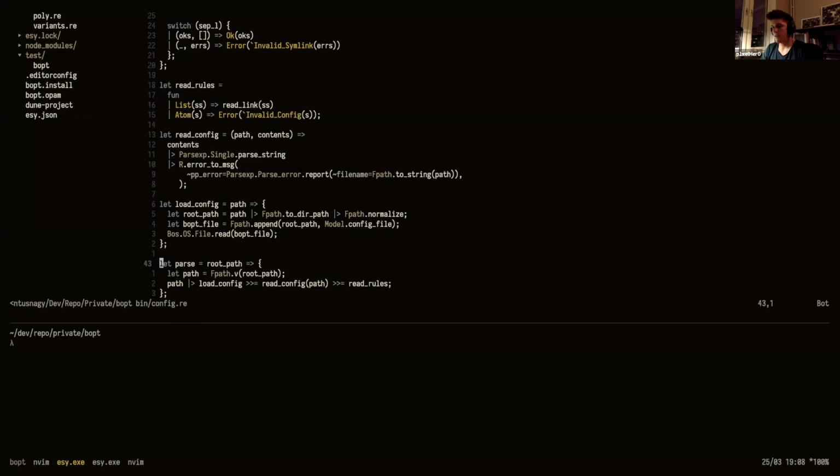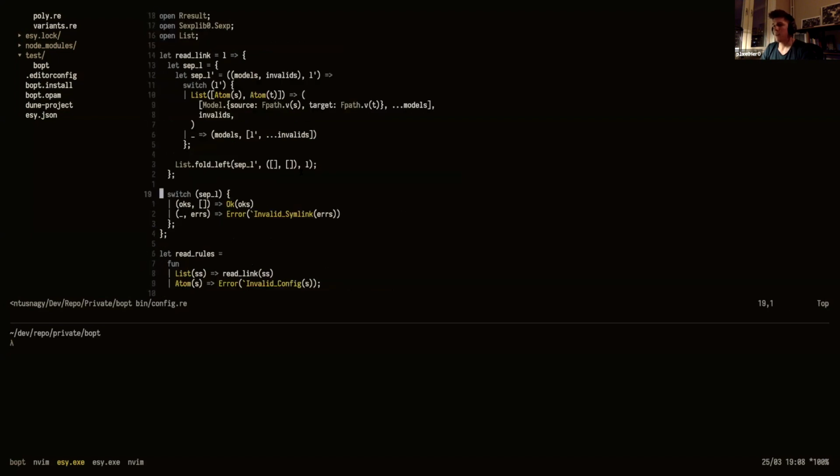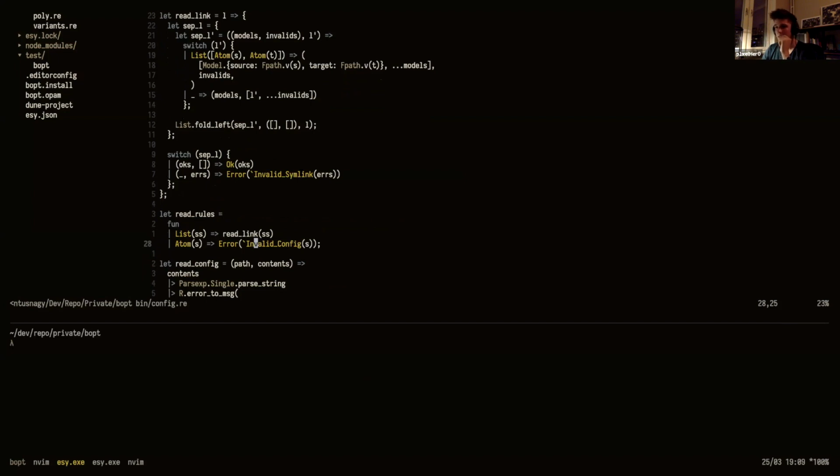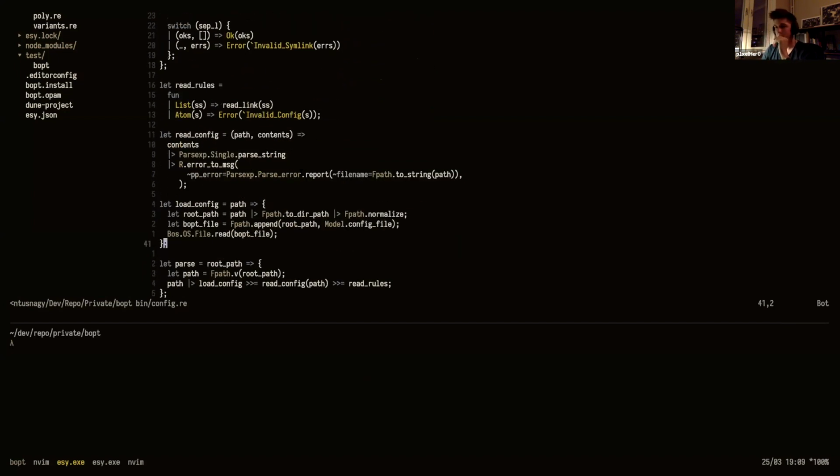And the nice thing about this is, imagine if you wanted to try to do this with a normal variant. It would be really hard, because then we had to define a type here, which is the invalid symlink. And then we need to define a new type here, which is basically the invalid symlink or the invalid config. And then we need to define a type here, which is basically this Rresult message or the invalid config or the invalid symlink. But using polymorphic variants, we can just let the compiler solve this for us.